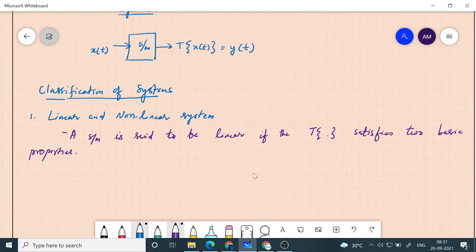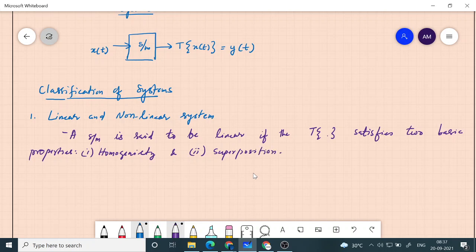And what are those basic properties? Number one is called homogeneity, and number two, superposition.